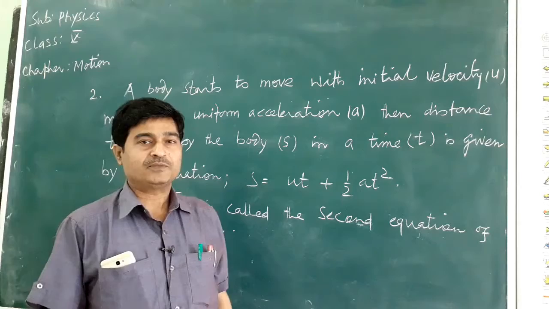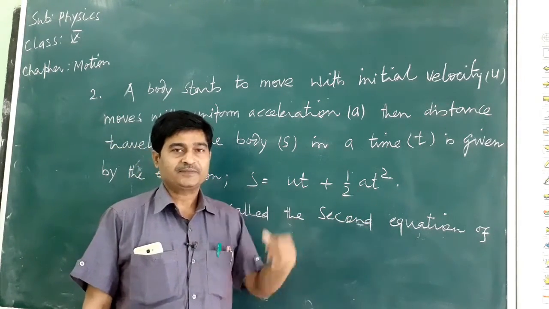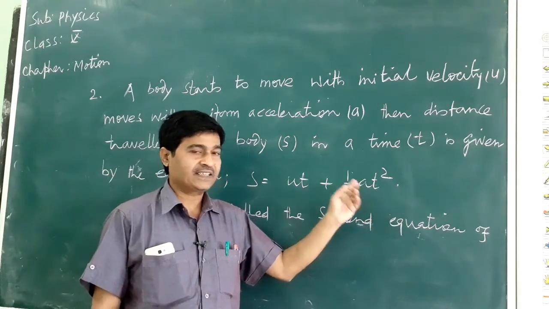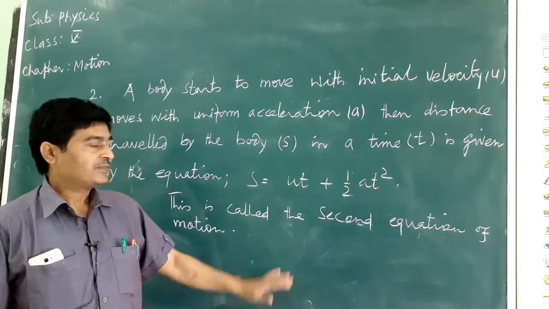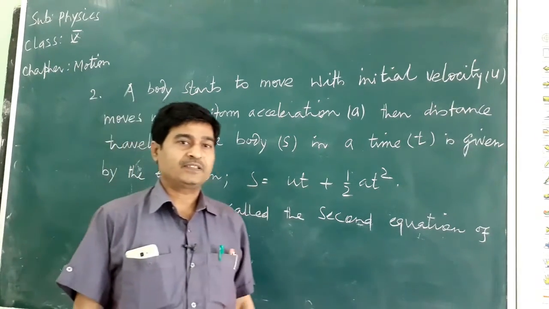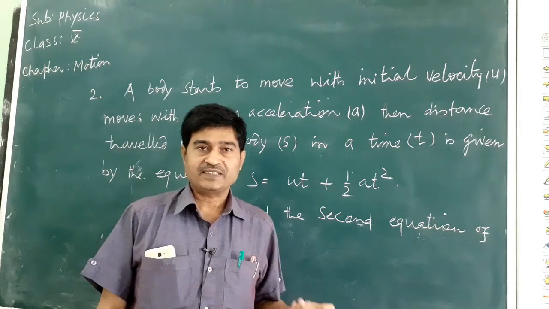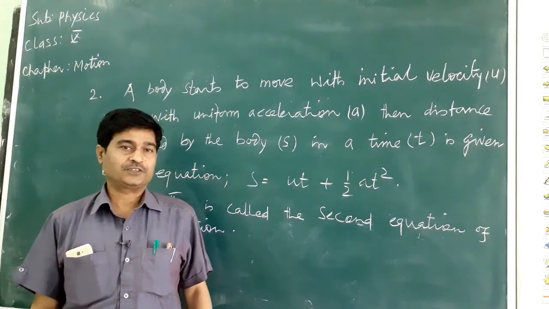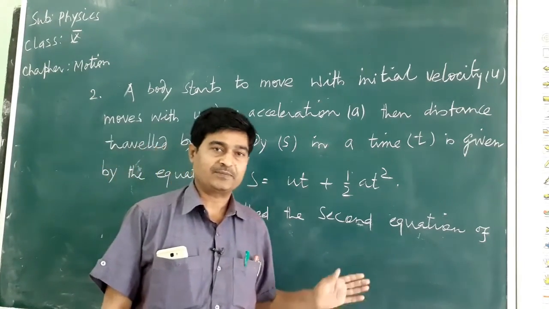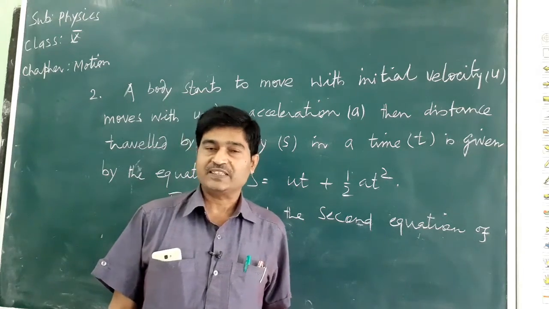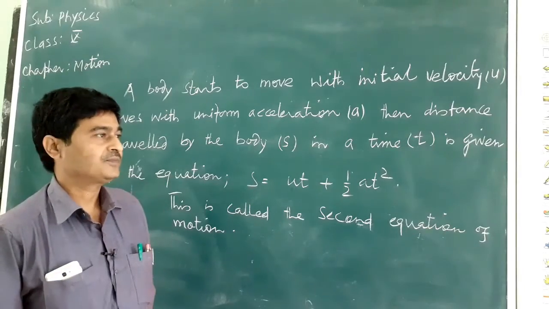The first equation of motion gives us the velocity attained by the body in a time t, moving with uniform acceleration a, starting with initial velocity u. The second equation of motion gives us the distance travelled by a body in a time t, moving with uniform acceleration a, starting with initial velocity u.